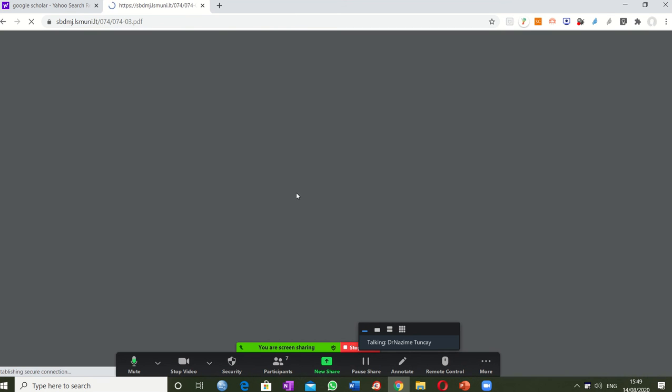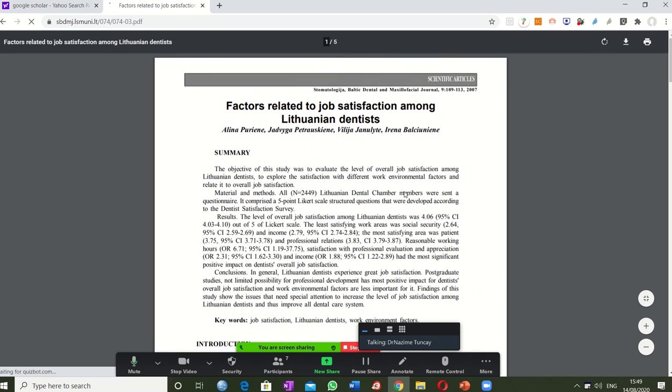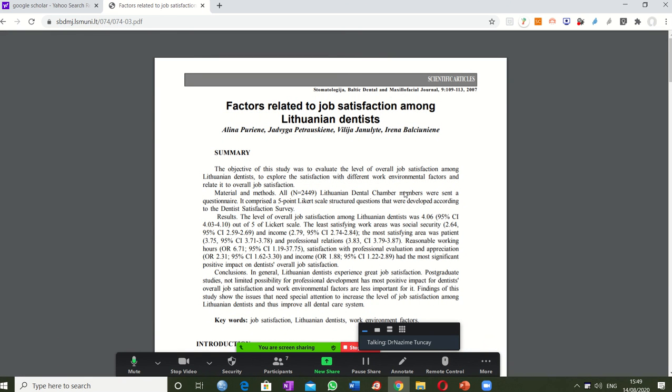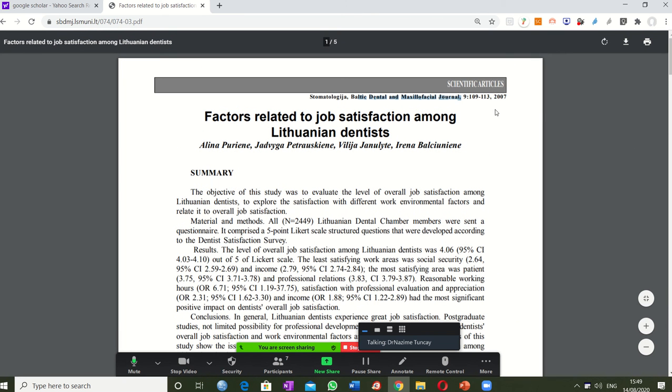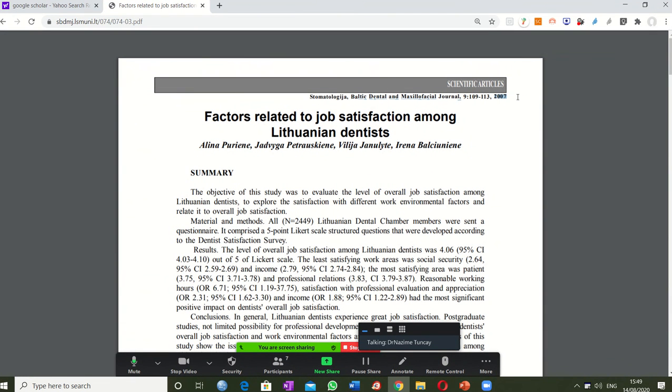Yes, it's an old study, by the way, 2007. Maybe the results are not current. It is the same journal, as you can see. I cannot trust all the findings here because it's an old research study.